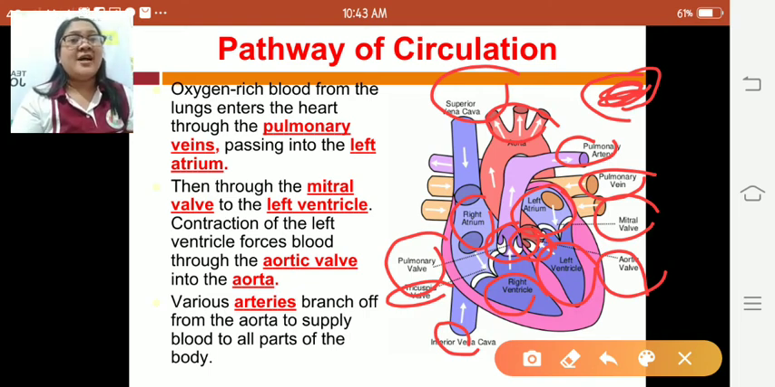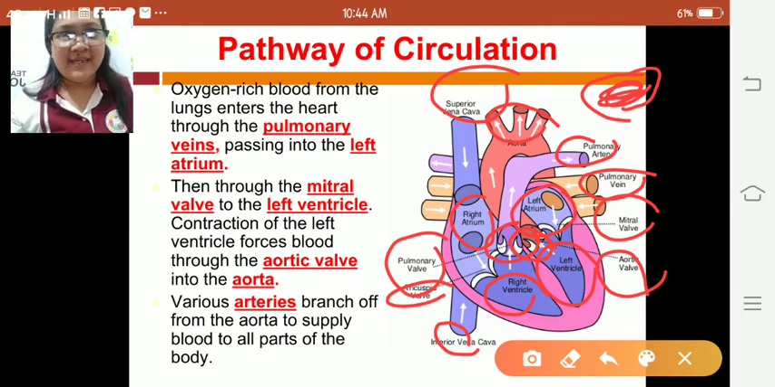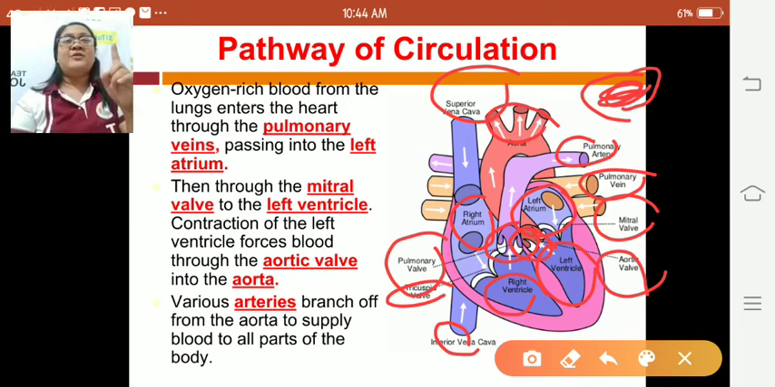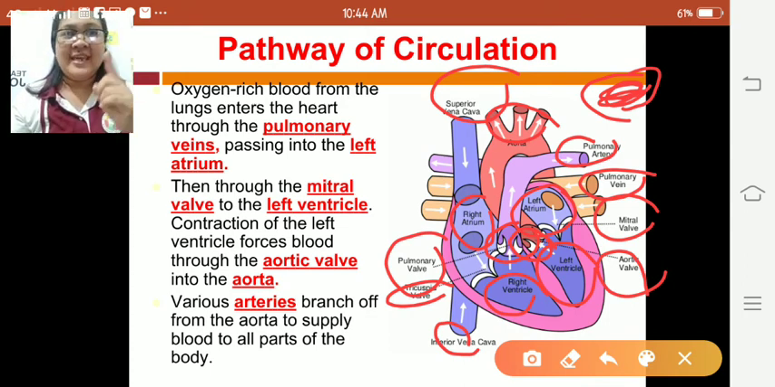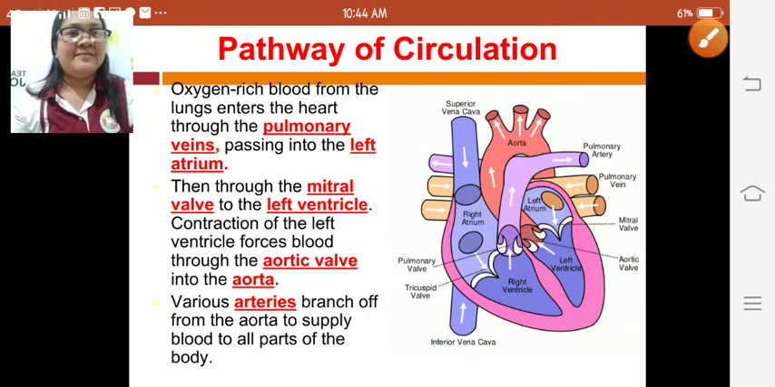Then the aortic valve lets the blood pass to the aorta, and the aorta will carry all the oxygenated blood to the rest of our body. And that is one complete sequence of the circulation inside the heart. Okay? So let's move on.